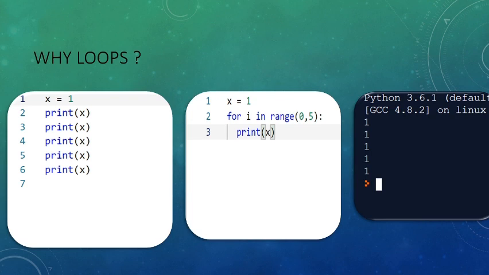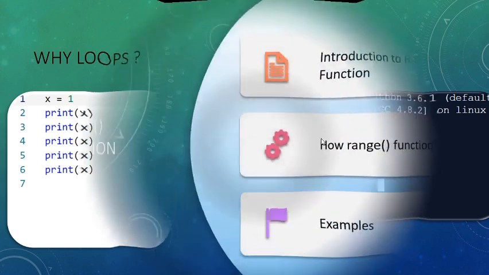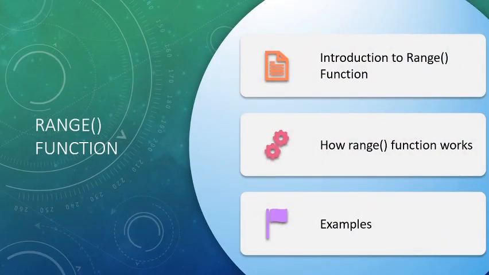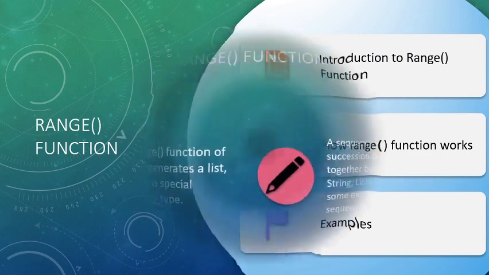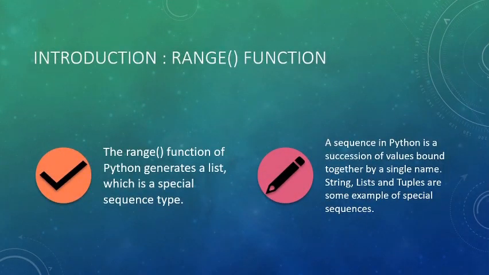But since there are loops, we can do the same by implementing a one-line code, which I have already used here: for i in range 0, 5. The range here is a function we are going to discuss, which will give the range of values from the lower limit to the upper limit minus 1.